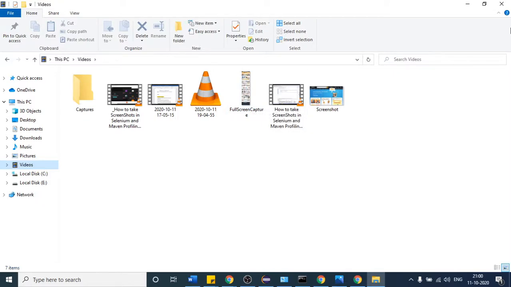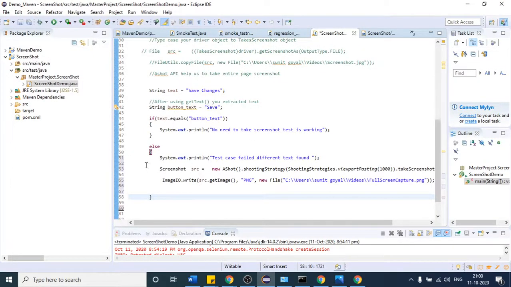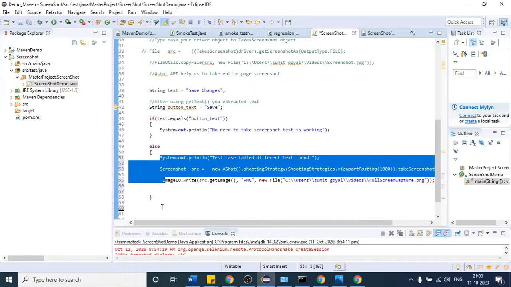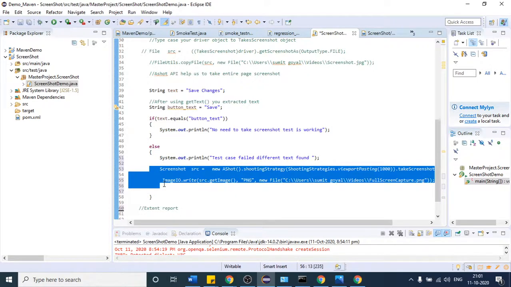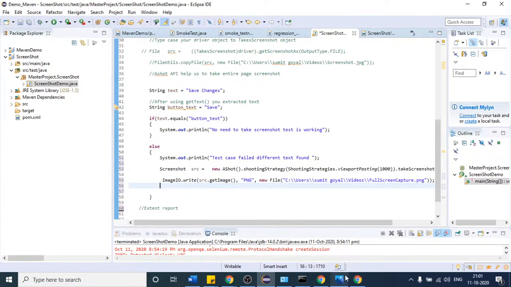So when we work with the framework section, we will use Extent Report as well. Suppose one test fails, one report will be generated, and whatever screenshot you are getting in your local directory, we will send that screenshot there in the report.